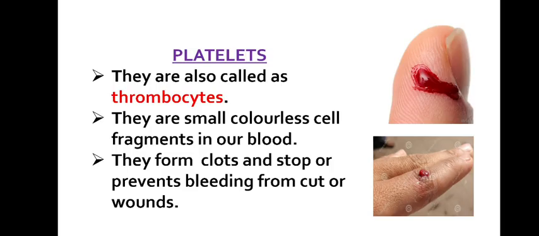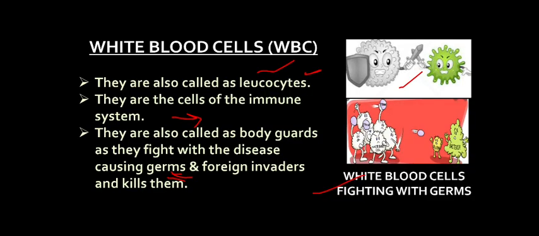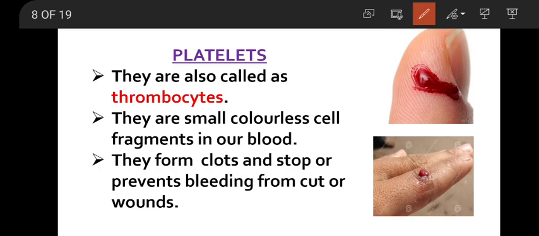The third type of cells which we are going to discuss is platelets found in our blood. They are also called thrombocytes. Platelets are called thrombocytes. They are small colorless cells, cell fragments in our blood. What is their function? These thrombocytes and platelets mean the same. Whenever we have any cut or injury, the blood does not go on flowing. It will stop after some time.